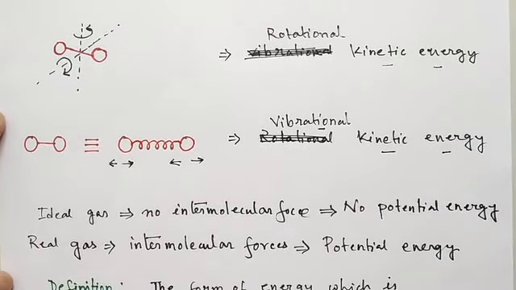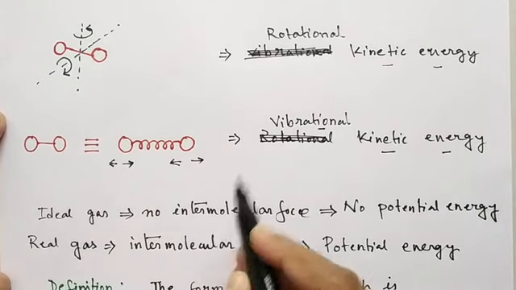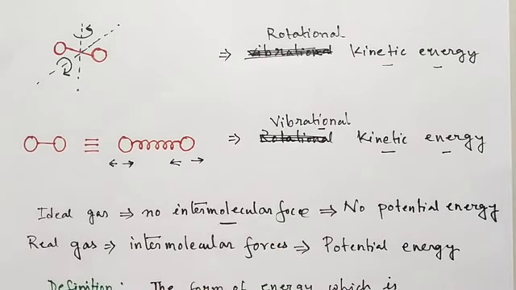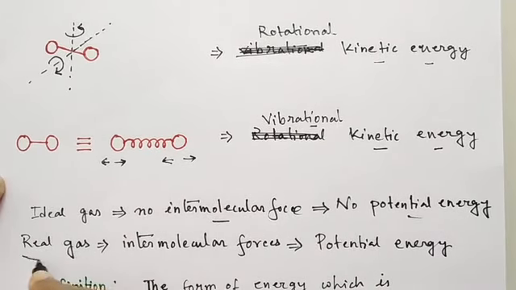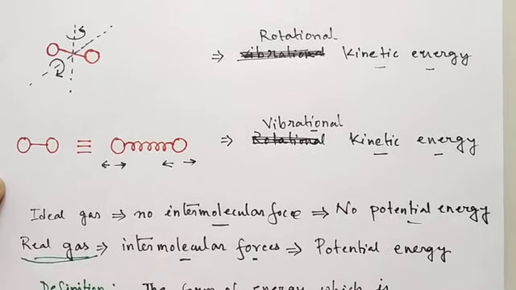Now, for the ideal gas, we say that there is no intermolecular force acting between the gas molecules. As there is no intermolecular force, whether attractive or repulsive, they will have no potential energy between the gas molecules. But for the real gas, we have seen that there are indeed intermolecular forces, suppose the attractive intermolecular forces acting between the gas molecules.